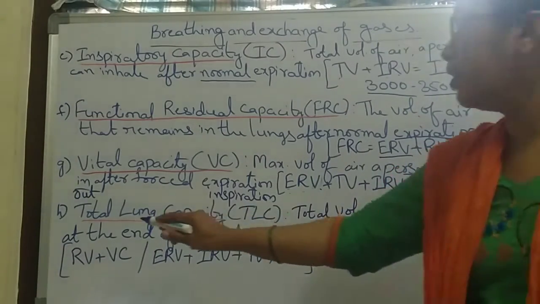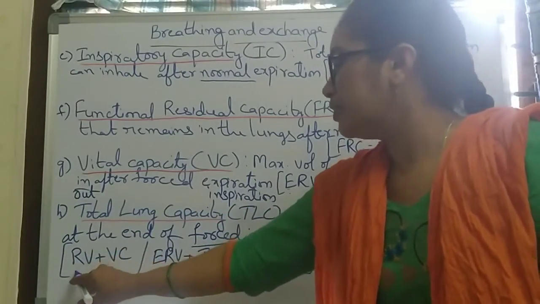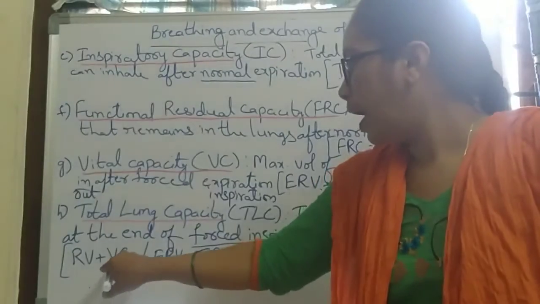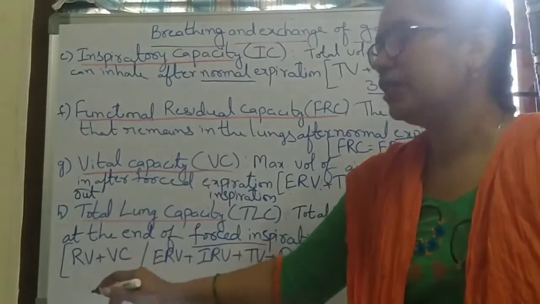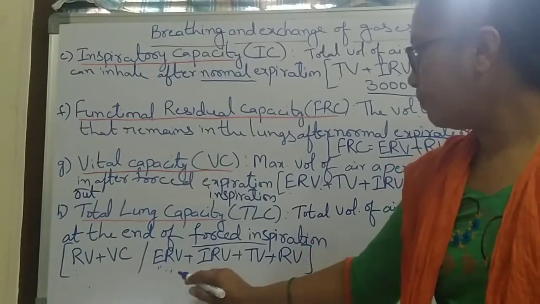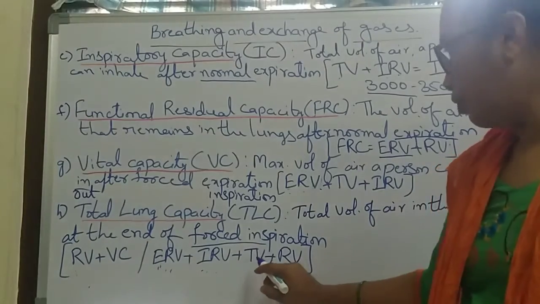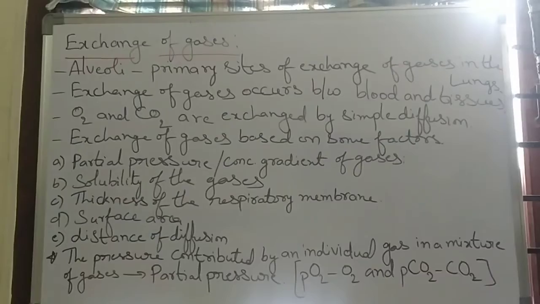That volume is called total lung capacity. That should be RV plus VC, residual volume and vital capacity, or expiratory reserve volume plus inspiratory reserve volume plus tidal volume plus residual volume.